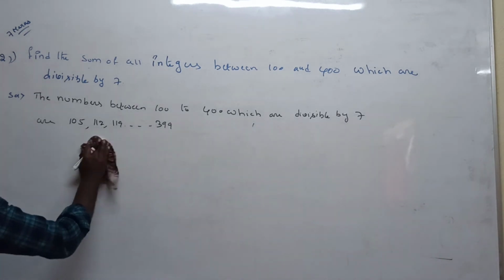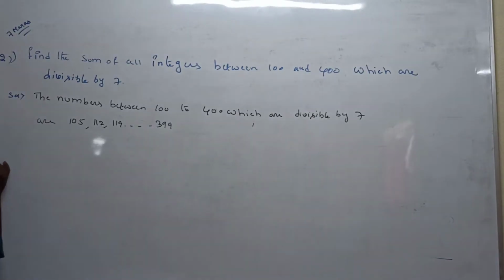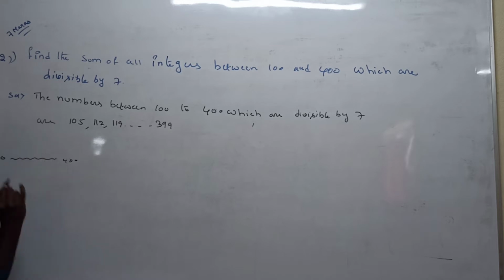Very easy, simple. What is given between 100 to 400? Find the numbers between 100 to 400 and how many elements are divisible by 7.